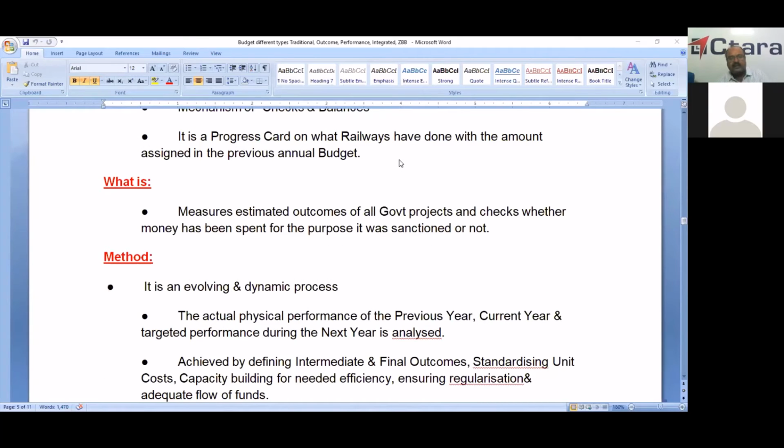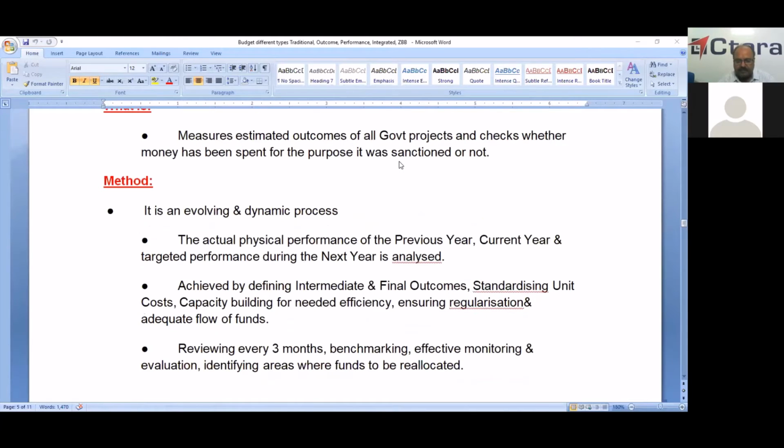It measures the estimated outcome of all government projects and checks whether money has been spent for the purpose it was sanctioned or not. That is the main objective. Whether the money assigned for a particular object, the same object is implemented or served or not, we have to check. So it is an evolving and dynamic process.